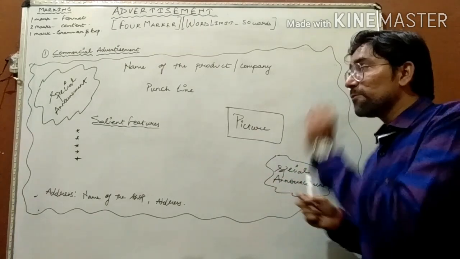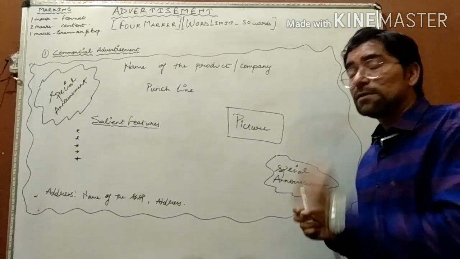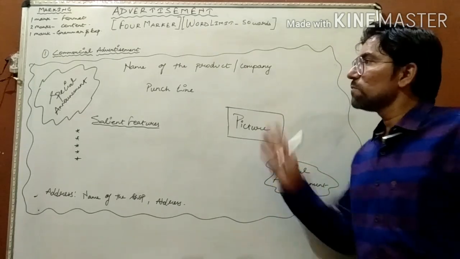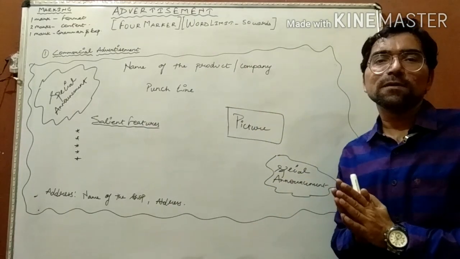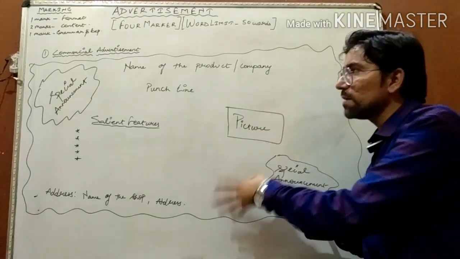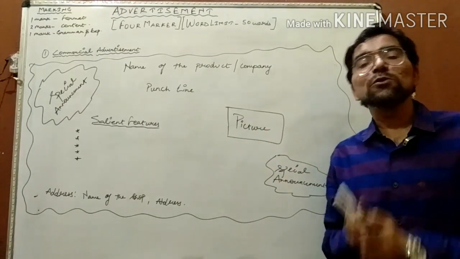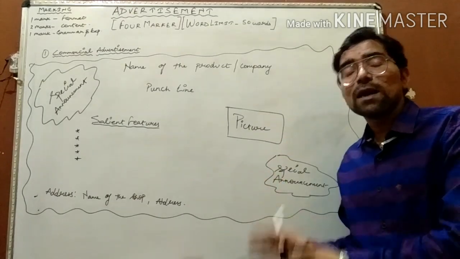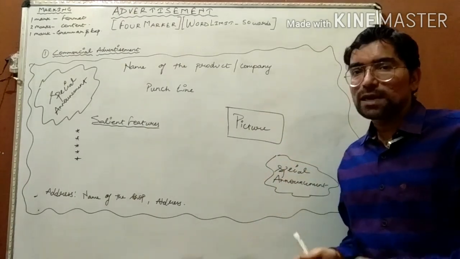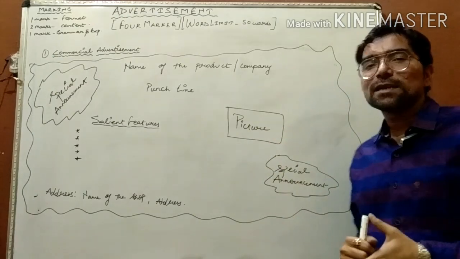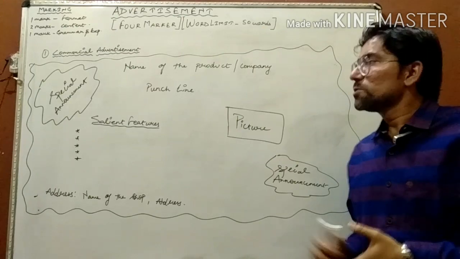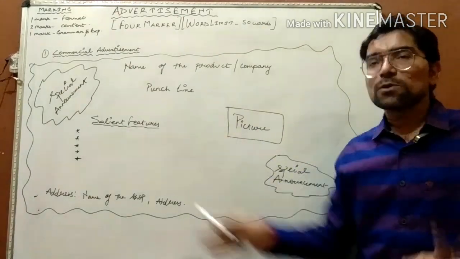Mark my words, the font should be of different sizes, because these commercial advertisements are published in newspapers and magazines, so they need to be eye-catchy and attractive. To make them so, you have to use different sorts of fonts.